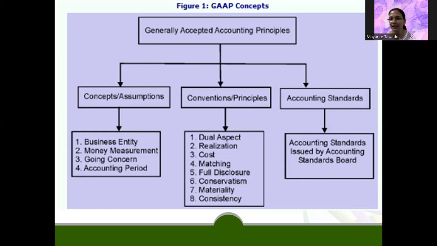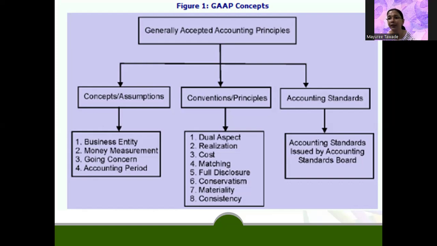Going concern means, if I am establishing a business today, ideally each and every owner expects it to run for a longer period of time. Nobody is going to form a business today and close down tomorrow, right? It has a certain time frame that is set as going concern.